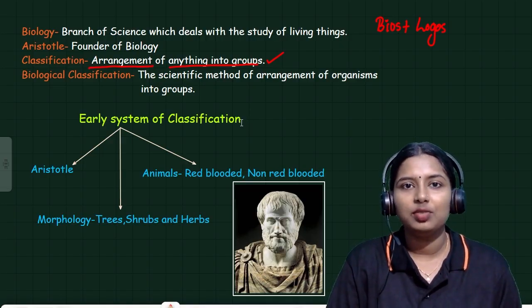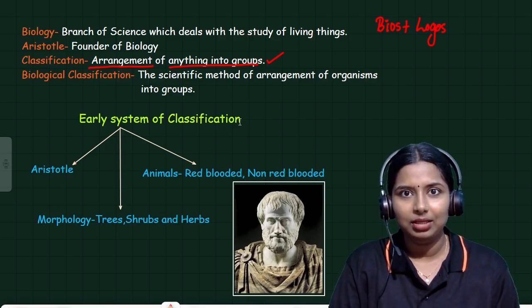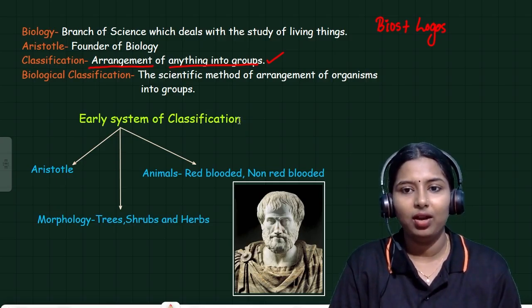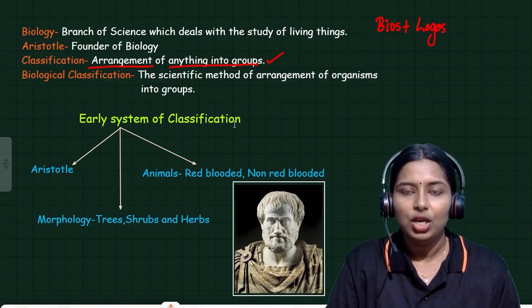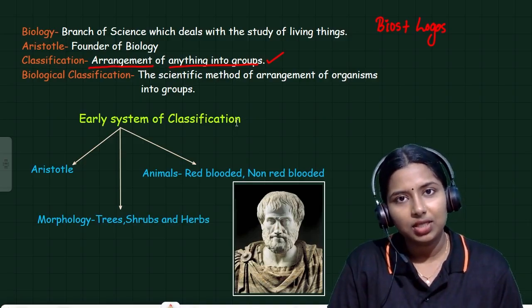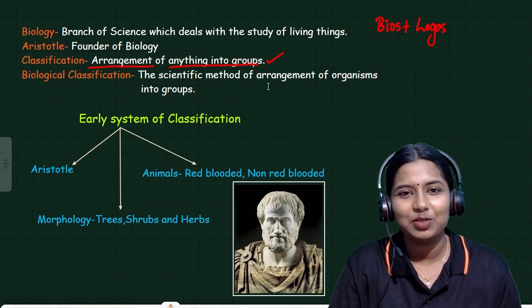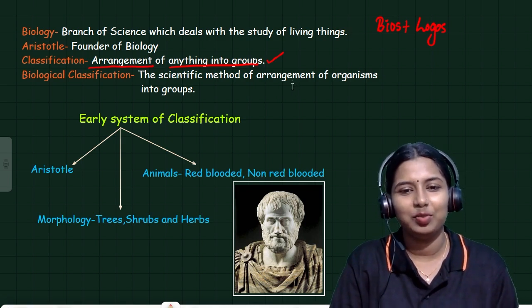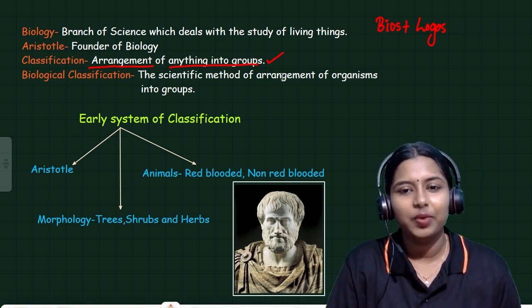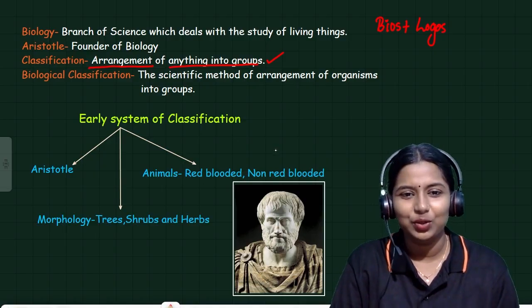And then, what is biological classification? We know the answer because biology is something related to science. So, biological classification is nothing but the scientific method of arrangement of organisms into groups. Very good, pasangala.